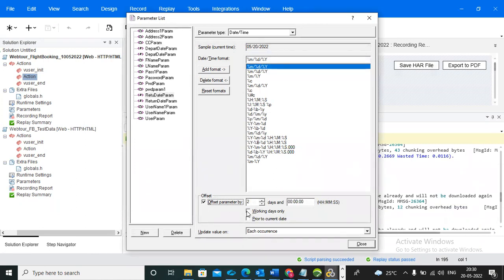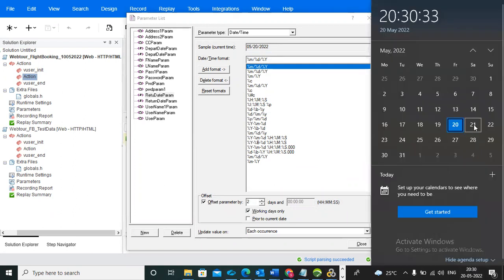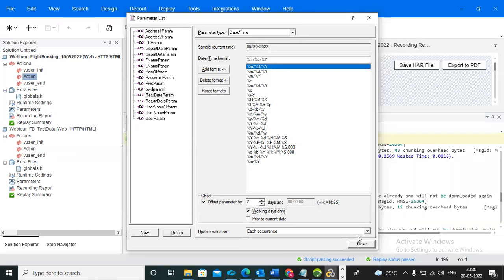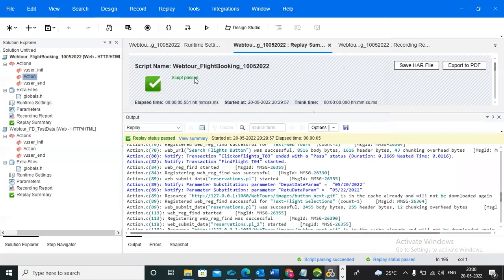Maybe you want only working days. Then you can observe what will happen with working days. Saturday and Sunday will be holiday. Then 2 days means what will happen? 23, 24 will come. So now you can observe which date it will come. We can observe now. I want only working days.